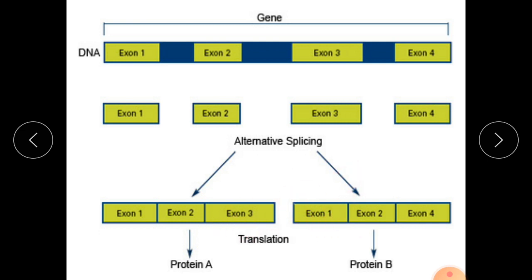So they are producing two different types of protein, protein A and protein B, which are required for different processes. It is required for the next process of translation.